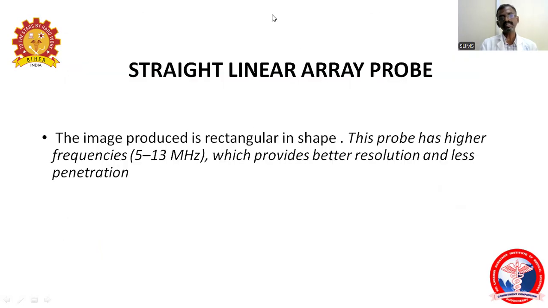So coming to the straight linear array probe, the image produced is rectangular in shape because we are using the linear array probe. The probe has a higher frequency of 5 to 15 megahertz, which provides better resolution but less penetration. So superficial structures can be very well visualized with the linear probe. So it can be used for the muscles, tendons, subcutaneous tissues.